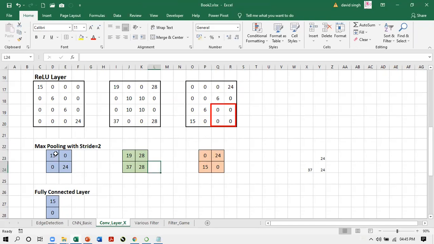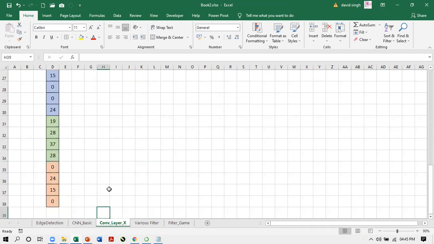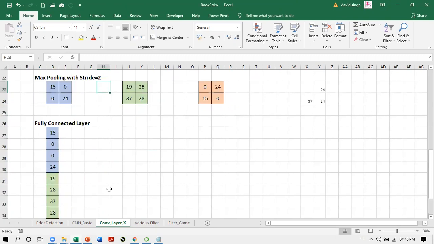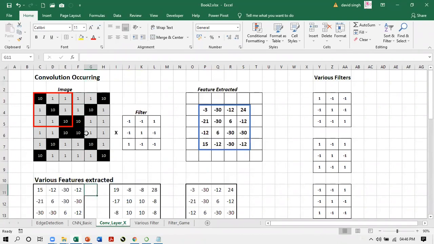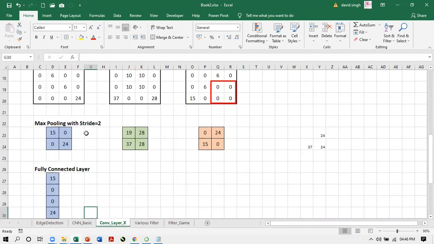As you see, because of the pooling layer, the image is again downsized further. Then all these features are arranged in a row in a straight sequence like this. This straight sequence is called the fully connected layer. In the fully connected layer, every value of the pixel is given a particular probability. Depending on that probability, the computer tries to predict whether this is a car, an animal, or a fruit. So this is how, using Excel, you can demonstrate how a CNN actually works.